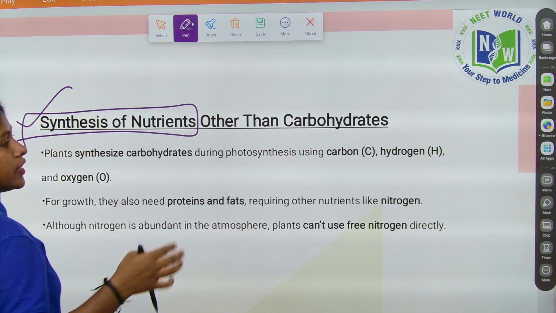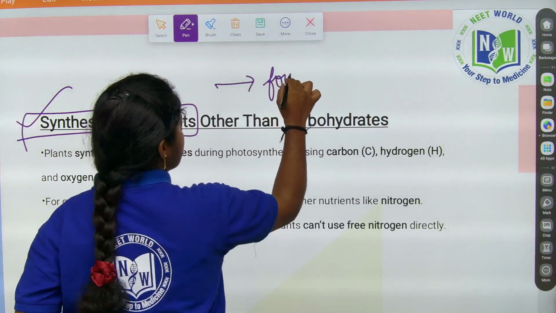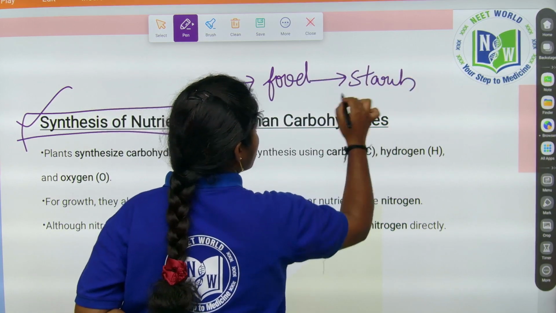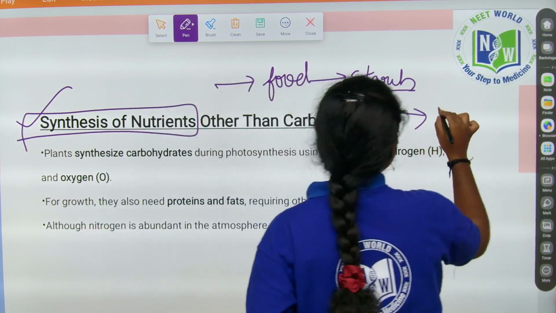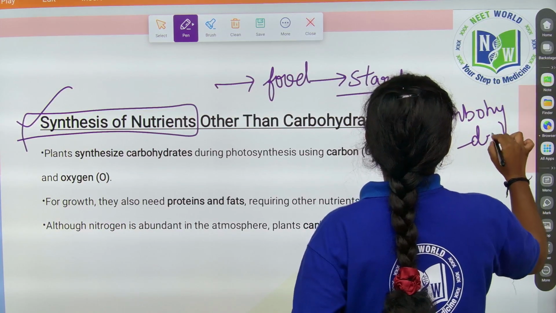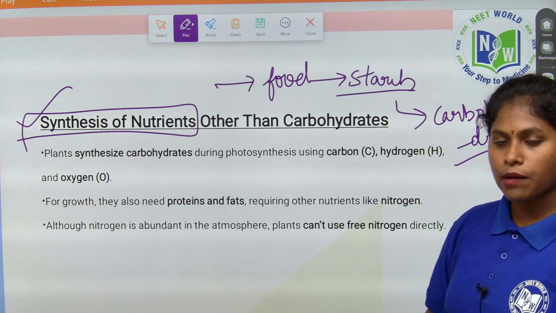See, the plant is producing the food now. It is ultimately stored in the form of starch. The starch is nothing but carbohydrates. Right? So with the help of what components is it synthesizing the carbohydrates?